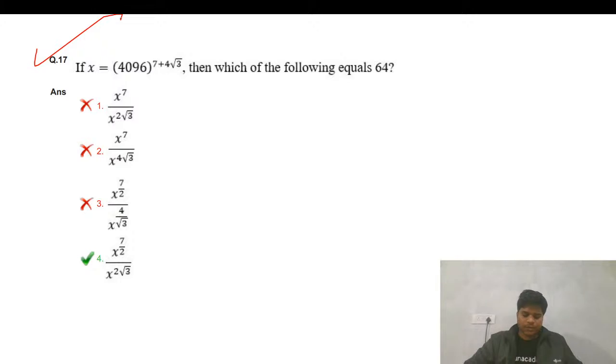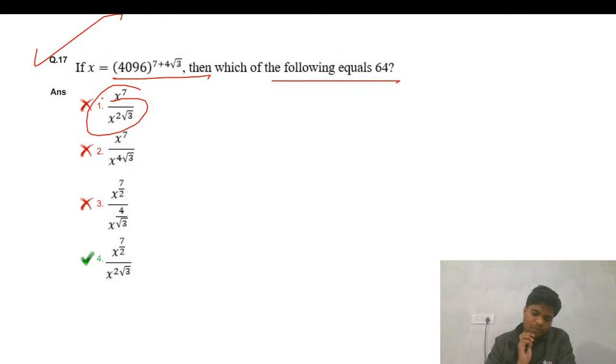Solve this one. Let's see this. So x equals to, then which of the following is equal to 64? This type of question in log form has been asked earlier in the CAT.